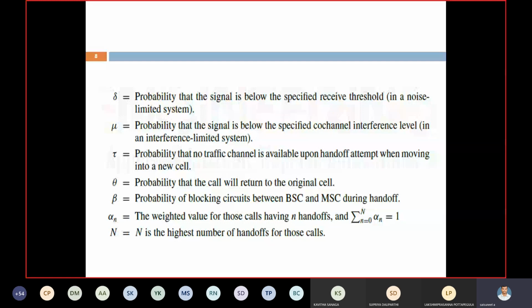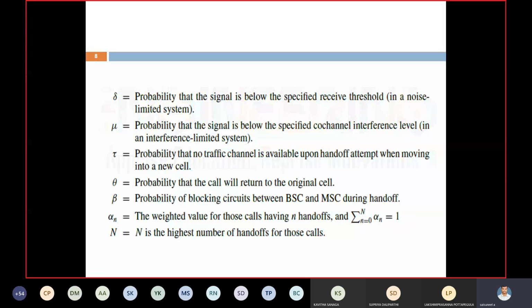Next, theta: the probability that the call will return to the original cell. Suppose the new channel is not available in the new cell, then automatically we have to move back to the original cell. Why? Because if we go to the new cell and no channel is available, automatically the call will be dropped. Instead of that, we return to the original cell. That is about theta.